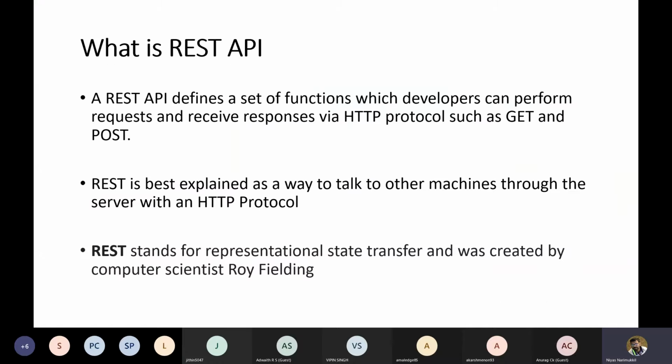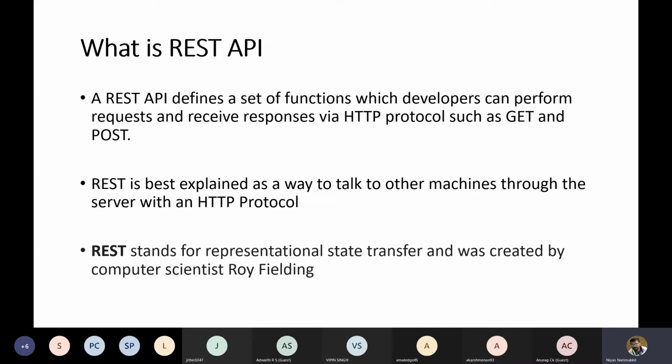Okay, fine. So what is REST API? Currently, we are using RESTful API or REST API. REST means representational state transfer. REST API actually defines a set of functions which developers can use to perform requests and receive responses via HTTP protocol.